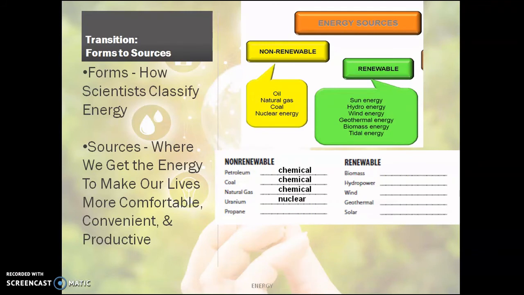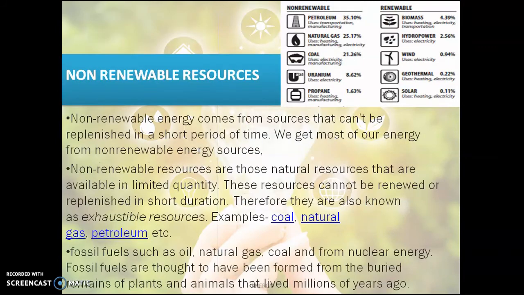Petroleum, chemical energy; uranium, nuclear energy; wind is moving energy; geothermal is heat energy. So every resource comes under the energies that we saw just now. Now, what are non-renewable resources? How do we classify them?